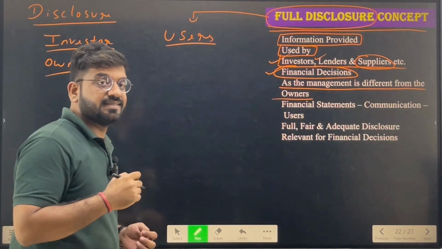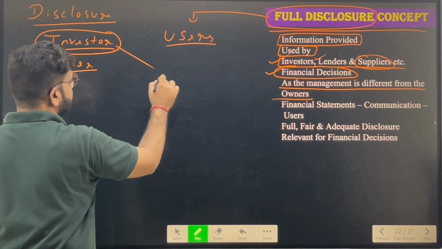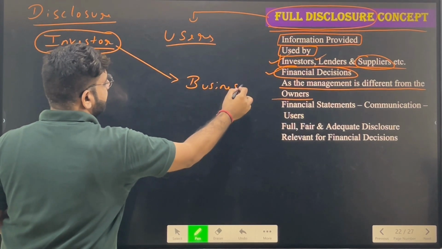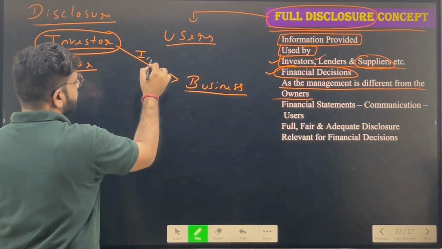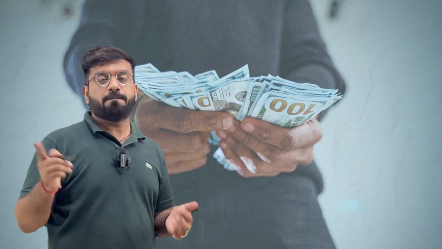The investor is the person who has invested money into the business, so he is very much concerned about whether the money he has invested is fruitful or not. If it is not fruitful, he will withdraw the money from that company.